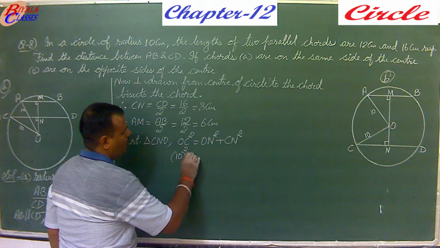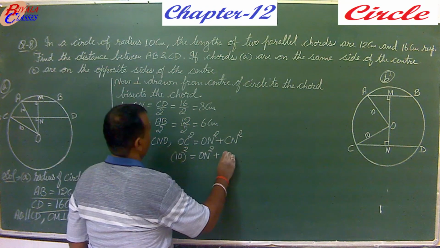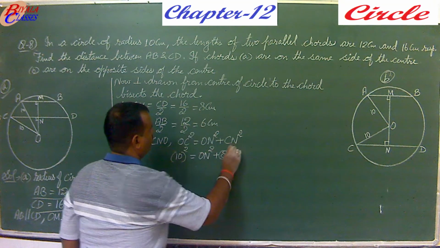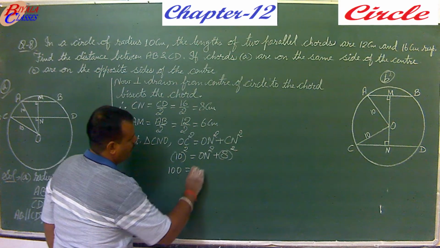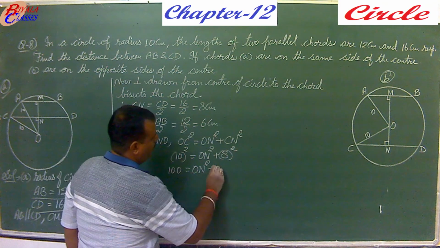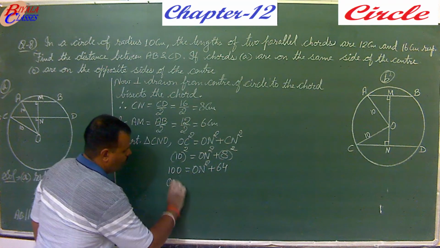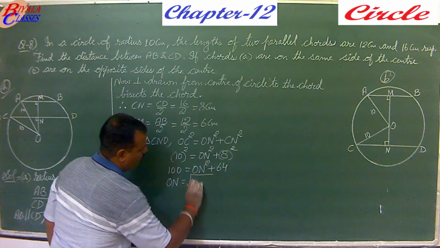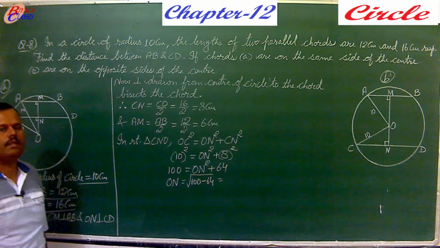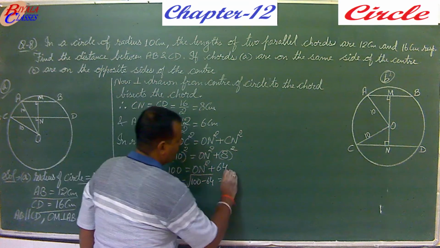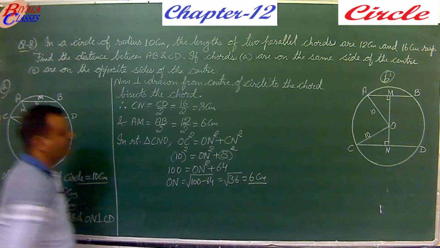So 10 squared equals ON squared plus 8 squared. So this is 100 equals ON squared plus 64. And what will be ON here? Square root of 100 minus 64. And what is 100 minus 64? 36. So square root of 36 gives you 6 centimeter.